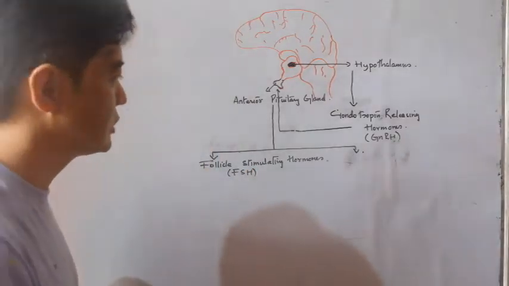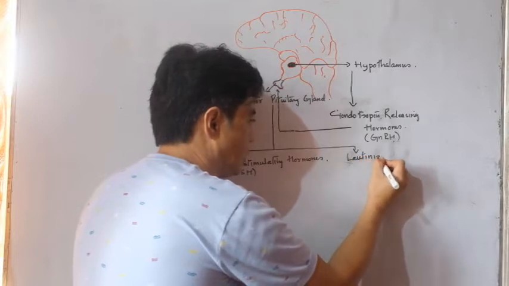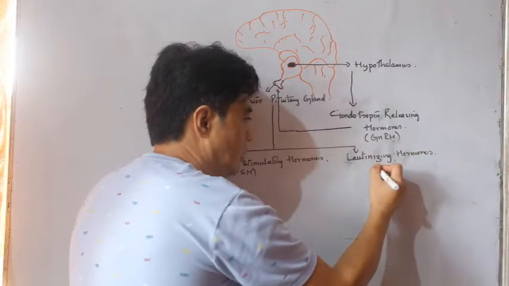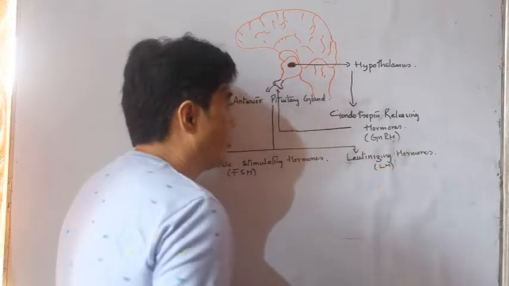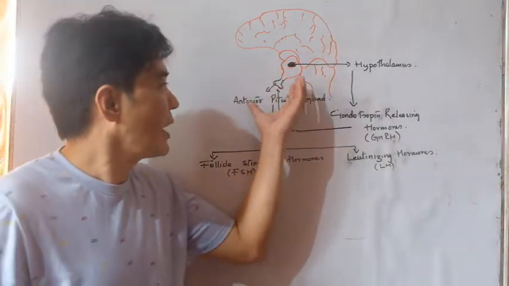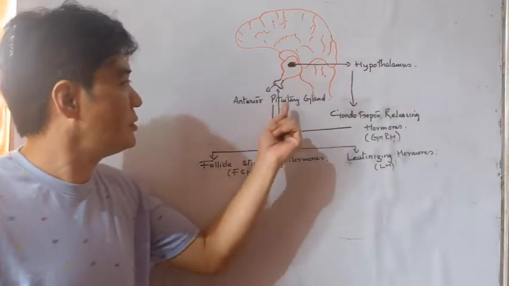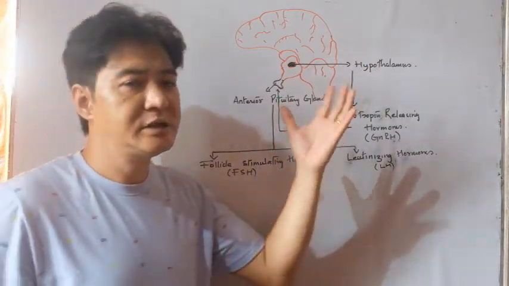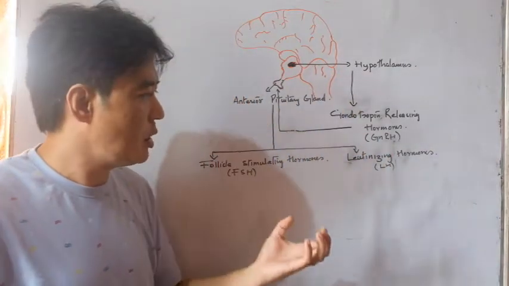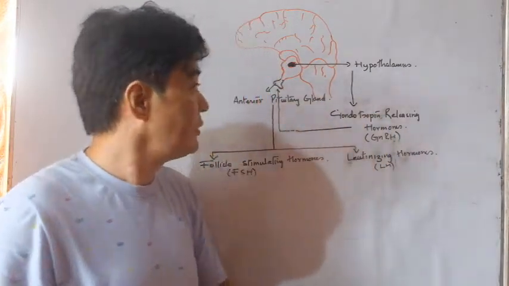And another one is luteinizing hormone, you can write LH in short form. The mechanism which we have learned here, that is hypothalamus, anterior pituitary gland, is same in both male and female. But today we are going to concentrate only in male reproductive system.